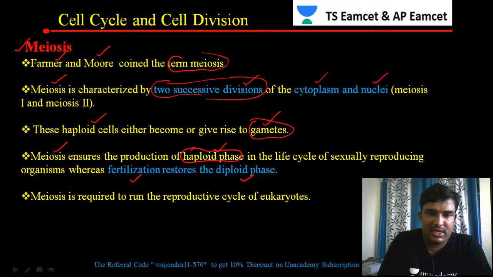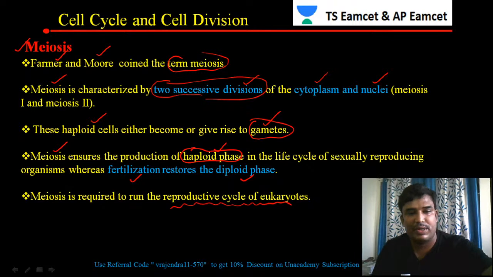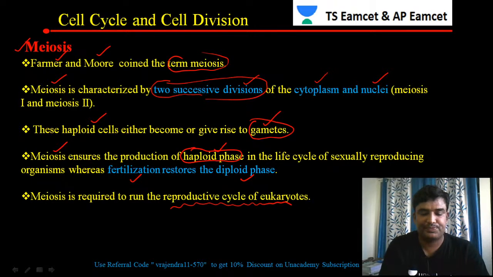So meiosis is required to run the reproductive cycles of the eukaryotes. No doubt meiosis is essential to run the reproductive cycles of the eukaryotes. So that is the importance of meiosis. What is the main purpose of meiosis here? The main purpose of meiosis is to run the reproductive cycles of the eukaryotes.